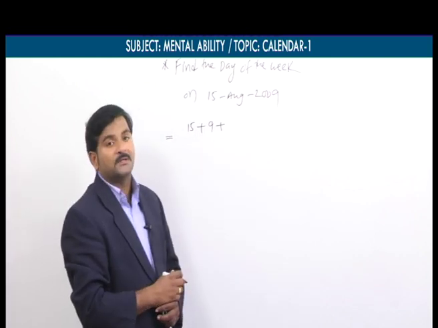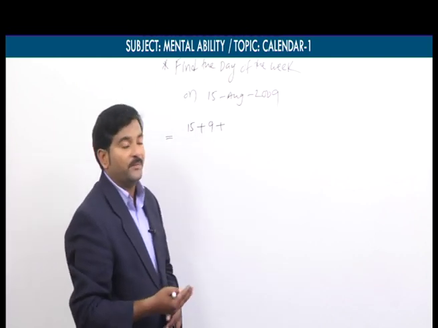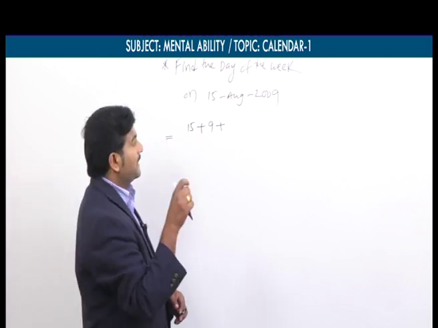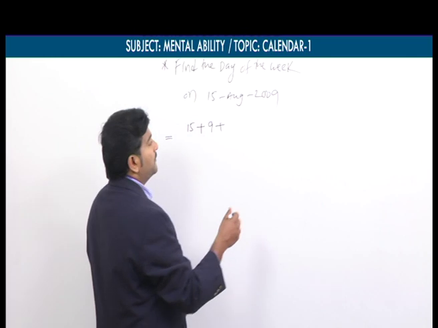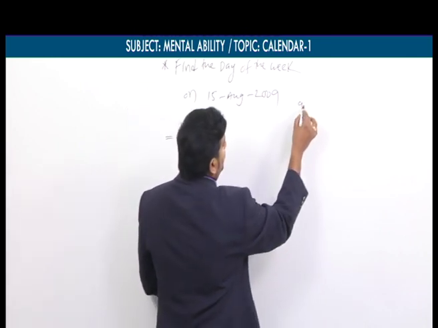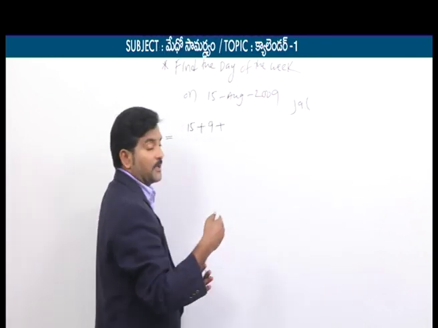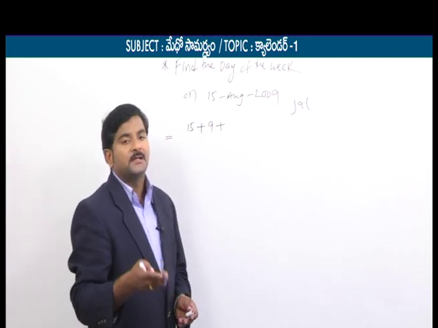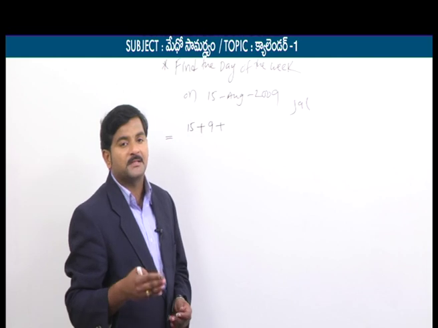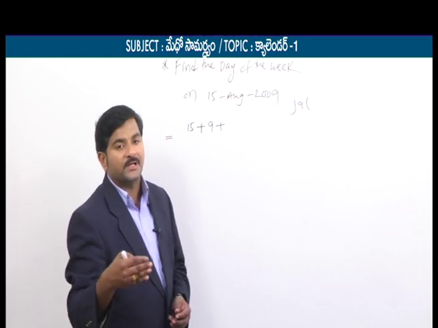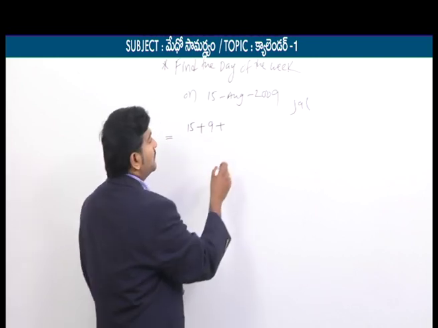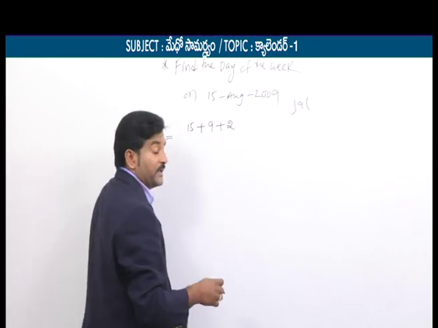Now we need to find out the number of leap years. The number of leap years can be obtained by dividing the number of years by 4. సో ఇప్పుడు 9ని నేను 4తో డివైడ్ చేస్తున్నాను. మీకు ప్రాబ్లమ్స్ మనకు గ్రిప్ ఉంటే కనుక యూ నీడ్ నాట్ టు డివైడ్. 9 yearsలో ఉండే లీప్ ఇయర్స్ ఎన్ని? There are only 2 leap years because a leap year will come every 4 years. సో ఫస్ట్ 4 years, సెకండ్ 4 years. సో ఆ విధంగా ఏం తీసుకోవచ్చండి? We will have 2 leap years in 9 years.